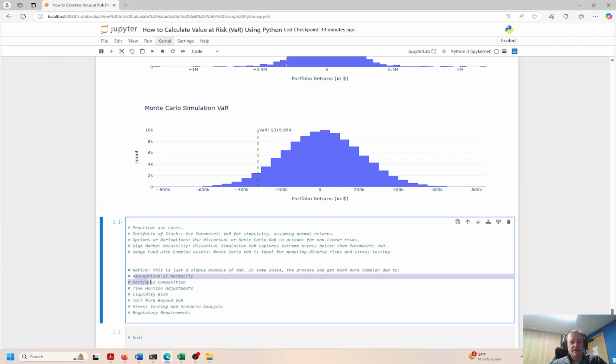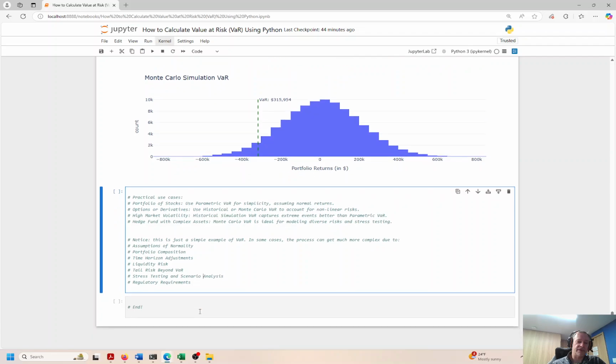But again, a couple more things in the notes here: liquidity risk, understand tail risk. Okay, beyond VaR, that's everything to the left of this vertical dotted line here, and this is done for stress testing, scenario analysis, simulation analysis, and this could be a requirement for the regulators, right? Finance is a highly regulated type of industry or sector or whatever you want to call it, and this could be absolute mandatory requirements to meet your compliance needs for your bank or your investment institution.